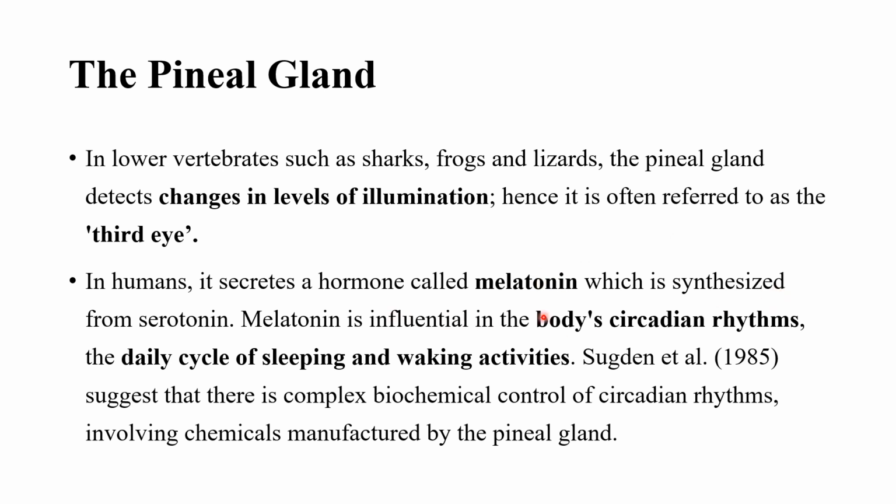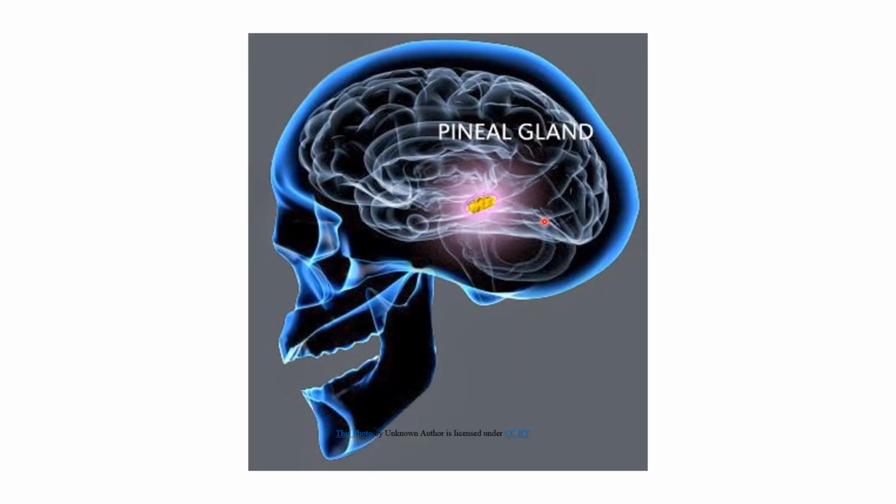Okay, and melatonin's main function is that it influences the body's circadian rhythm, in the sense of the daily cycles of sleeping and waking activities. And it also suggests that there is a complex biochemical control of circadian rhythms involving chemicals manufactured by the pineal gland. So this is where the pineal gland is present in the brain.